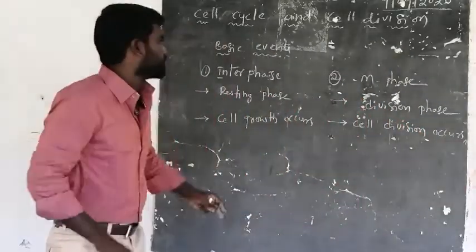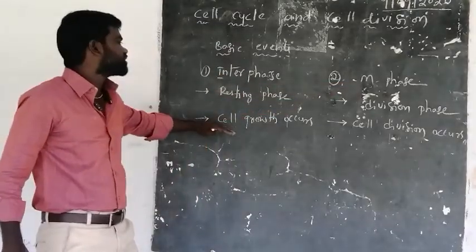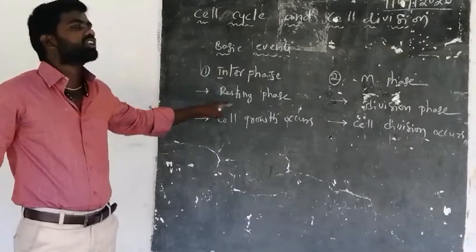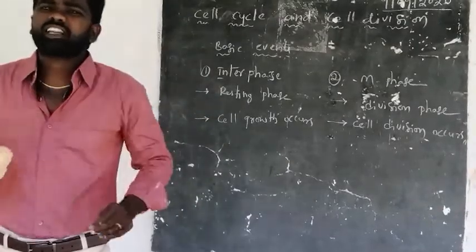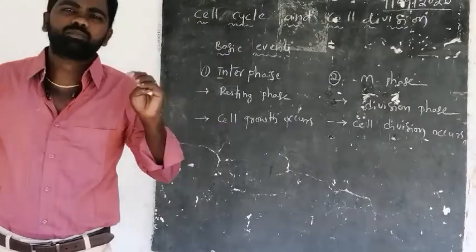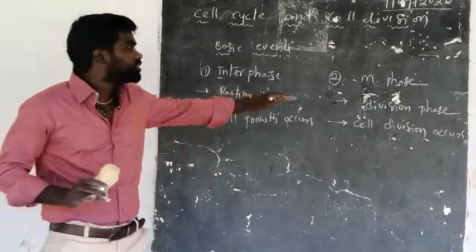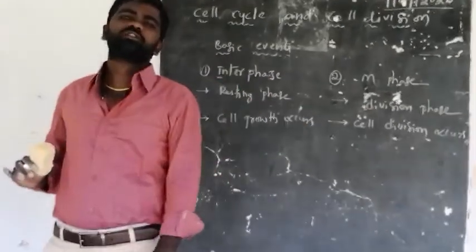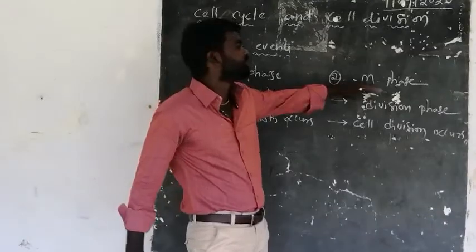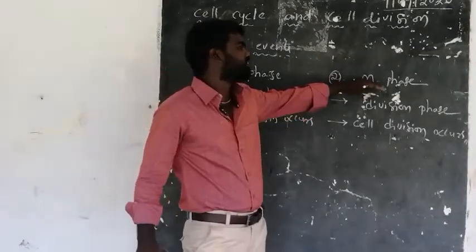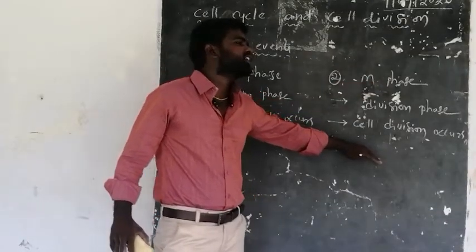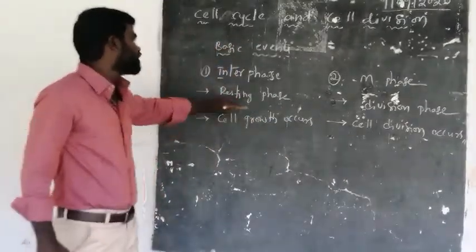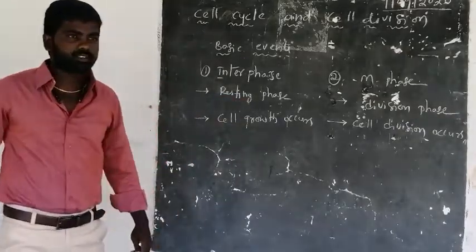There is no division in the interphase, which is why it is called the resting phase. The M phase is also called the mitosis phase. In this mitosis phase, cell division occurs, whereas in interphase there is no cell division and only growth of the cell occurs.